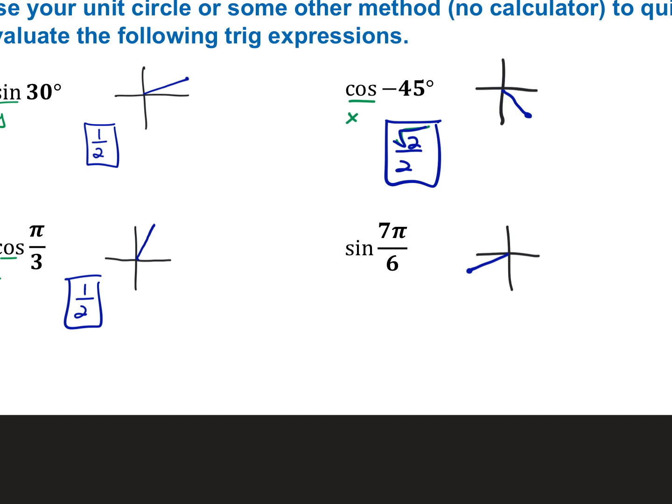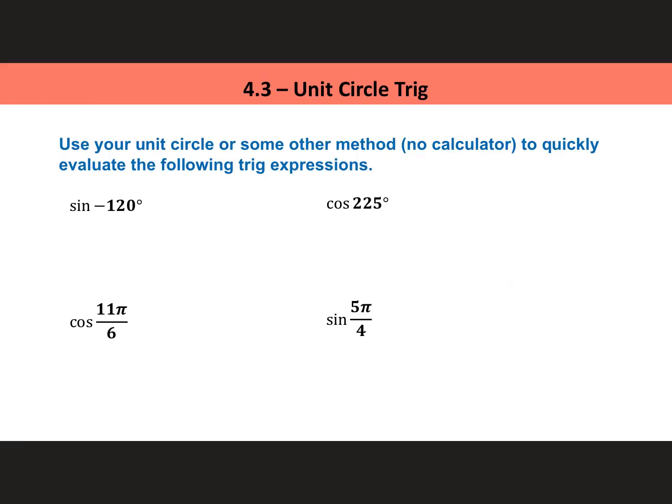And then 7 pi over 6. Sine wants the y part. So at that spot at 7 pi over 6, the y part is negative 1/2. Hey, try these next 4 examples.